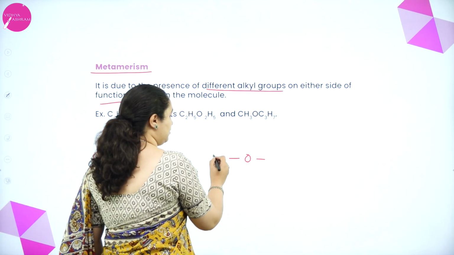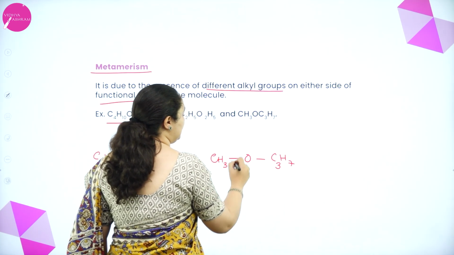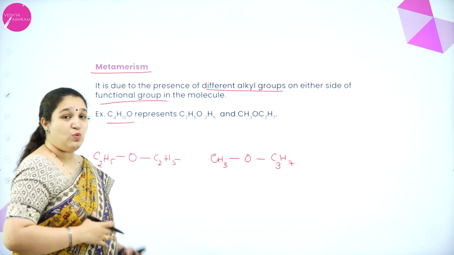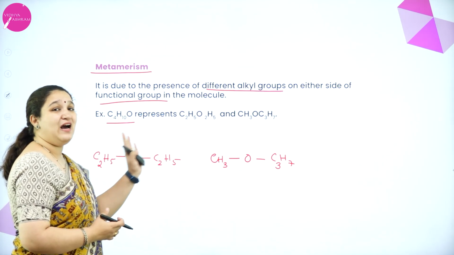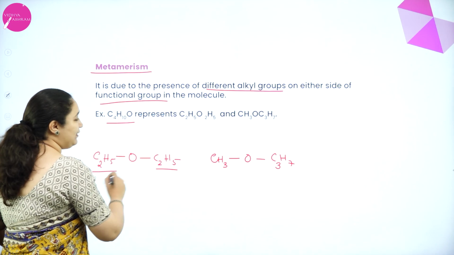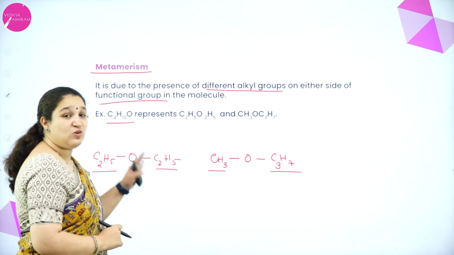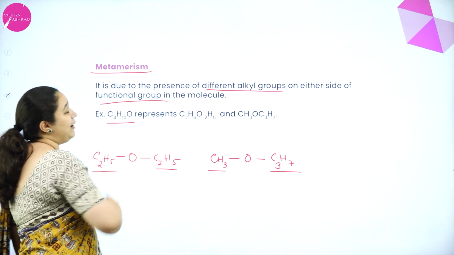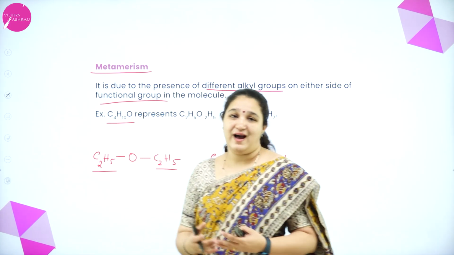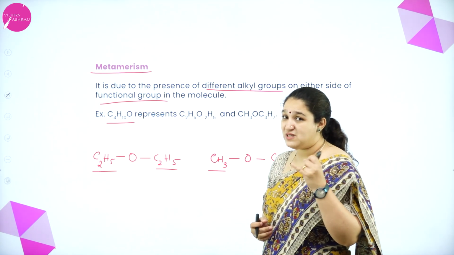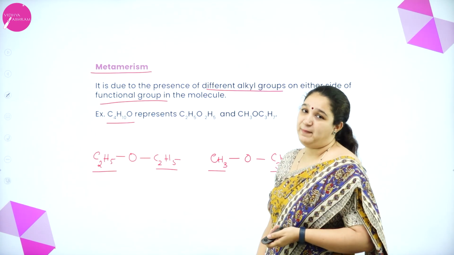Ether only, same functional group, but here I write CH3 and here I write C3H7, that is one methyl group and one propyl group. So what is happening is, on either side of the functional group, I have different alkyl chains. Here there is one type of alkyl chain. Here there is a different type of alkyl chain which is present. So if it is like this, then we call it metamerism. Okay. So these are some of the types of isomerism which we have learnt: chain isomerism, position isomerism, functional isomerism and metamerism.